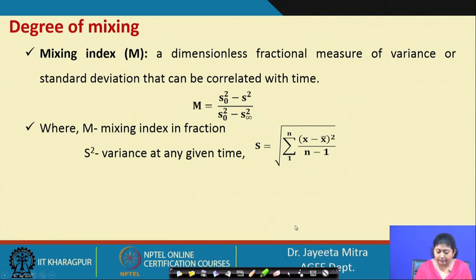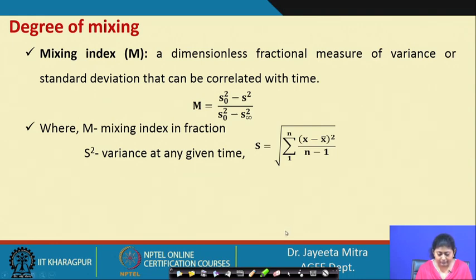Now, x is at one sampling, when you take some sample you get the fraction of the desired component. So, that is the fraction that you are getting, and x bar is the mean fraction or the desired fraction of that particular component that is to be there when the complete mixing will be done, and n is the number of samples.